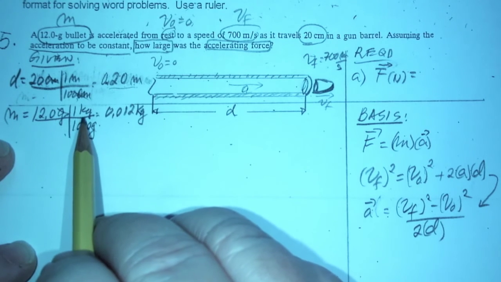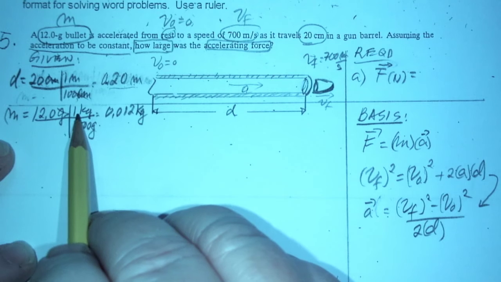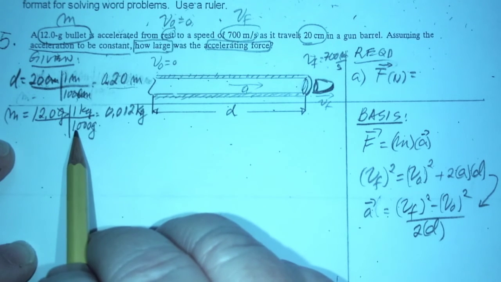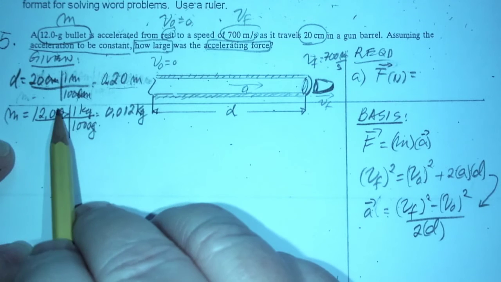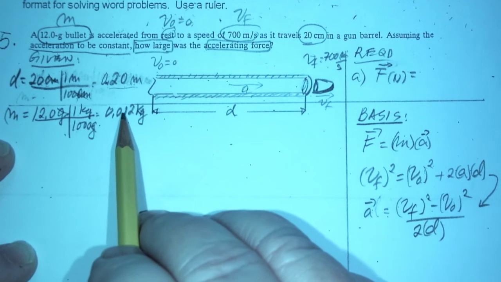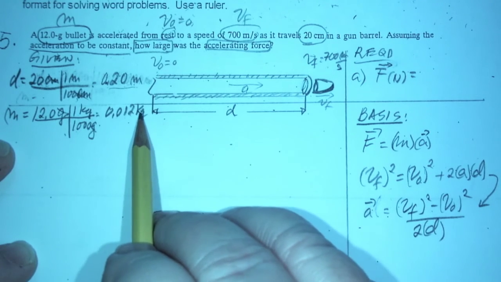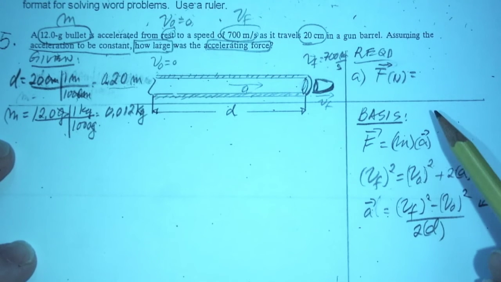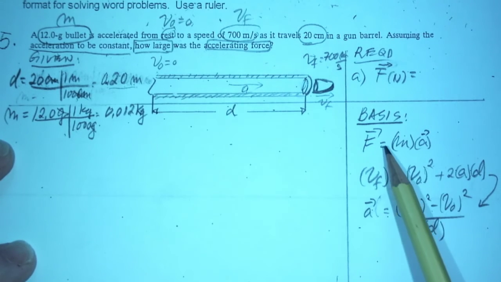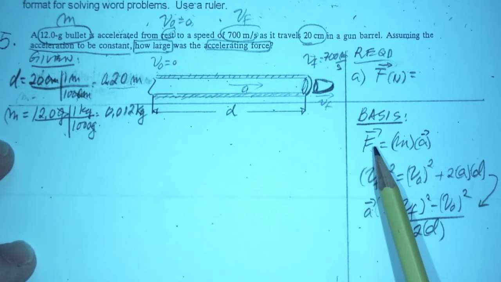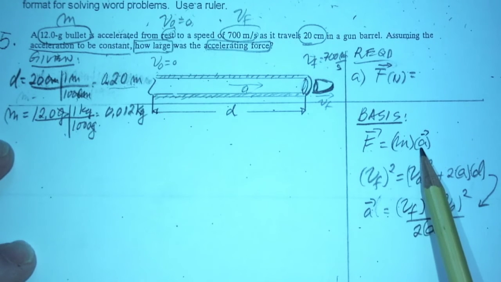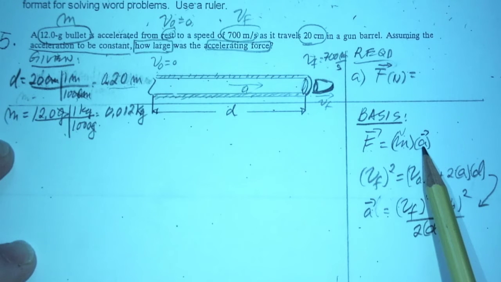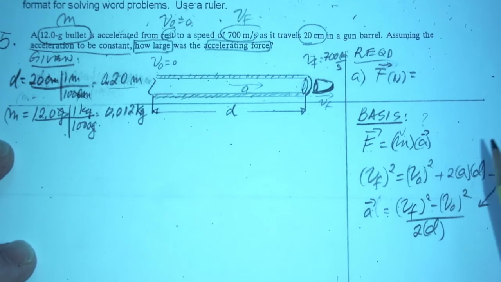Okay, and so, again, divided by 1 kilogram over 1,000 grams. You cancel that. It's going to be 0.012 kilograms. Okay? So, how do we solve this problem? We're looking for the force. And our Newton's second law formula is force is equal to mass times the acceleration. We have the mass that's given. We don't have the acceleration. So we have to solve for this acceleration.